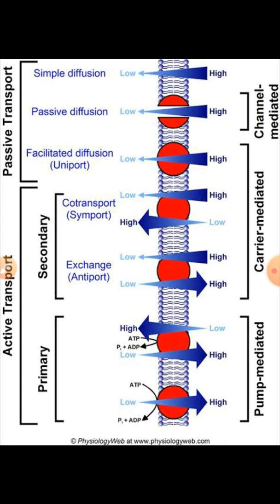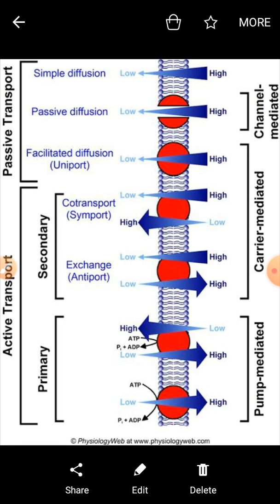Before we start the passive transportation, we must know about the downhill and uphill movement of the molecules. The downhill movement of molecules is termed as the passive transport. And what is the downhill movement? Downhill movement means the movement of molecules down a gradient of free energy or chemical potential.